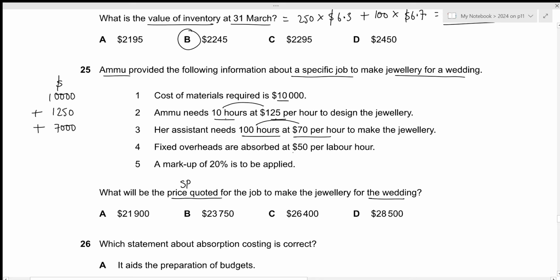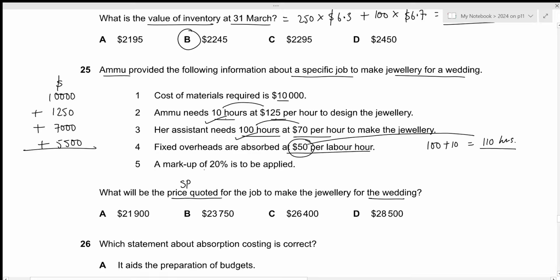Then fixed overheads are absorbed at 50 per labor hour. In this case, Ammu has 10 hours of labor and the assistant has 100 hours of labor. So in total, we have 100 plus 10 labor hours, which is 110 hours. And the rate of fixed overhead is 50 per labor hour, so the total fixed overhead will be 50 times 110, which results in 5,500.